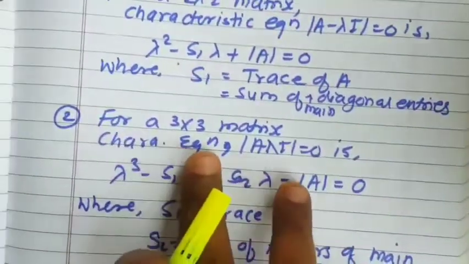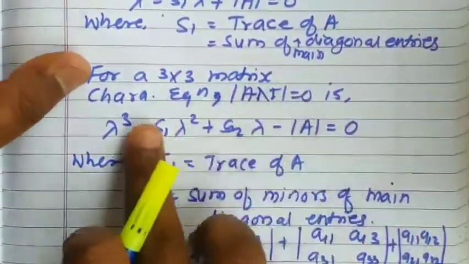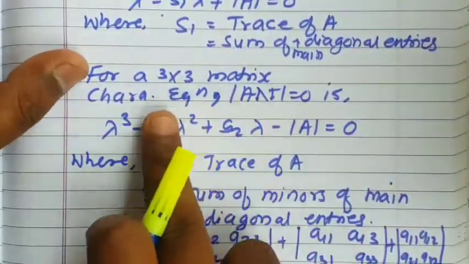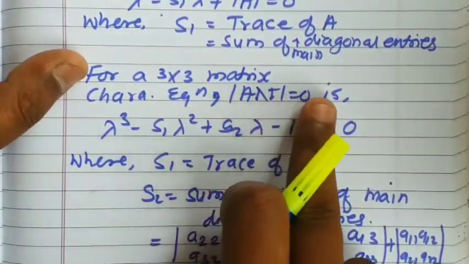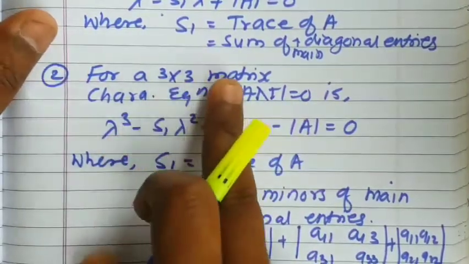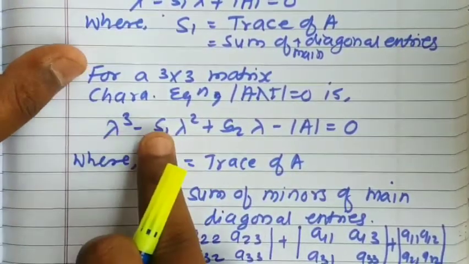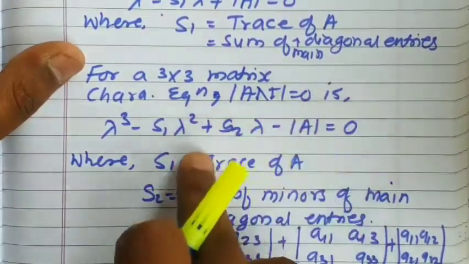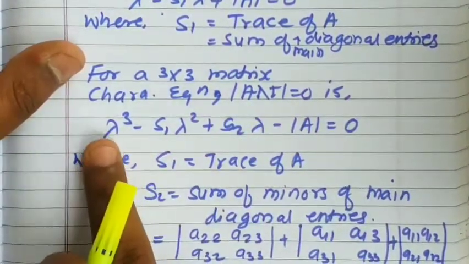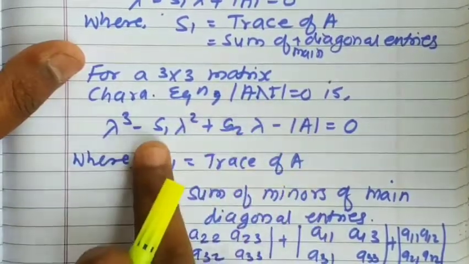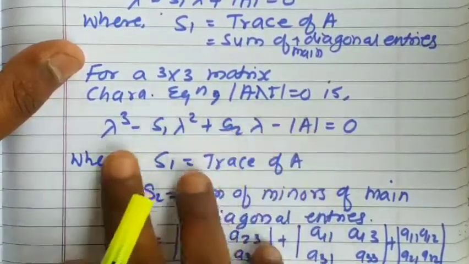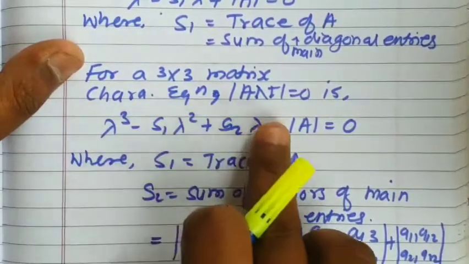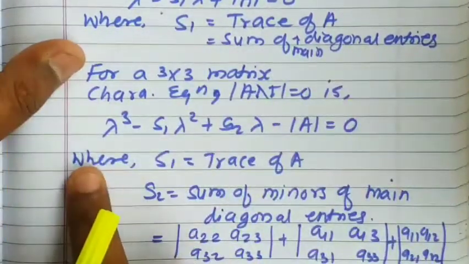For a 3 by 3 matrix also we have a shortcut formula for the characteristic equation. The characteristic equation, determinant of A minus lambda equal to 0, in the case of a 3 by 3 matrix is given by lambda cube minus s1 lambda square plus s2 lambda minus determinant of A equal to 0. The terms alternate plus and minus: s1, s2, determinant of A. And this is lambda cube, lambda square, lambda, and lambda raised to 0, that is 1.